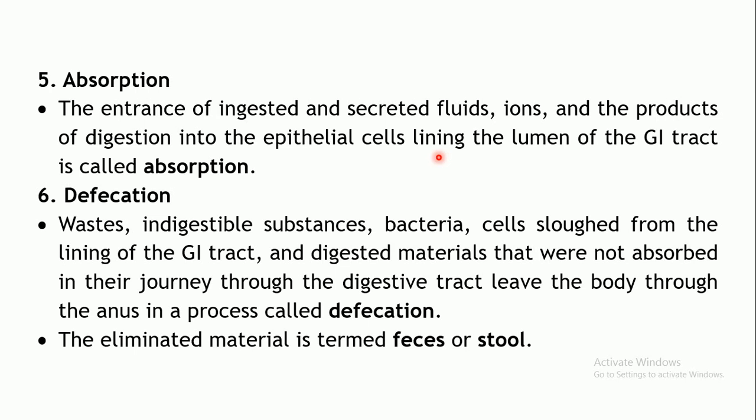Whatever ingested material or secreted fluids or ions or digested material, all that enters our epithelial cells so that it will ultimately reach your blood circulation. That particular process is called absorption. So this is one more important function.